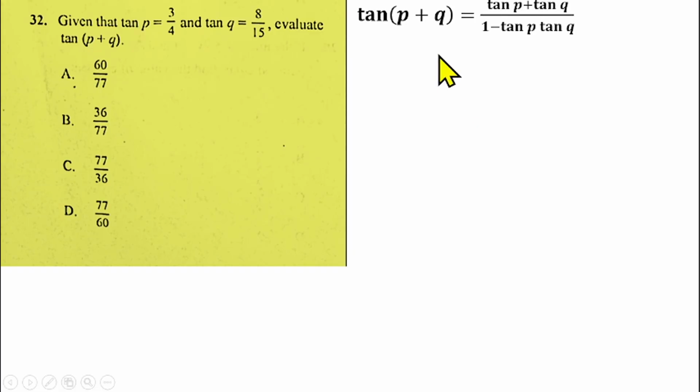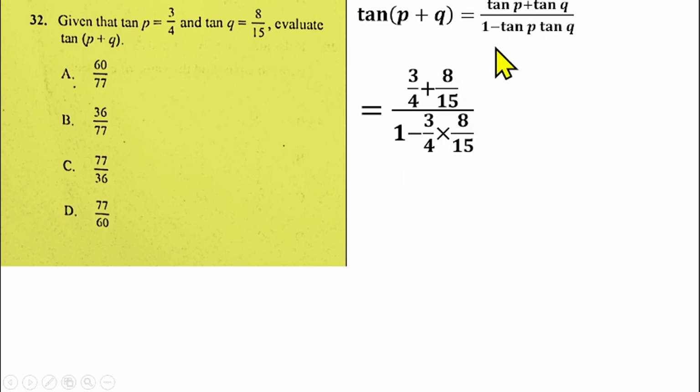So you should know that tan(P + Q) is (tan P + tan Q) over (1 minus tan P tan Q). So this is trigonometric ratio of compound angle, because you're having two angles here added together. From there, you are given the value of tan P and tan Q. You can substitute that into this equation. So that will give us tan P is 3 over 4 plus tan Q is 8 over 15, over 1 minus 3 over 4 times 8 over 15.